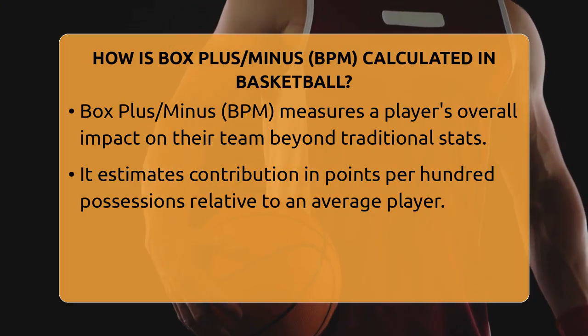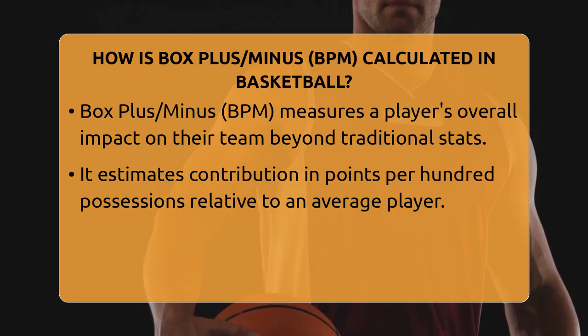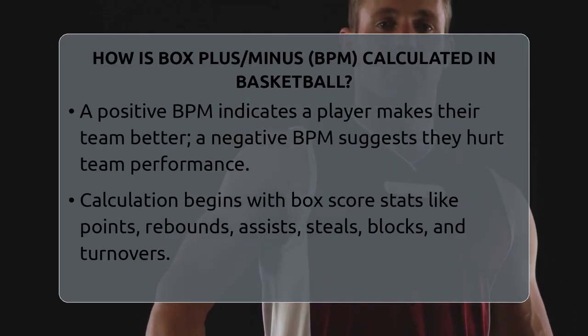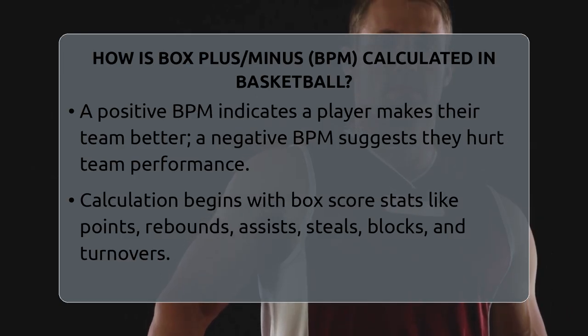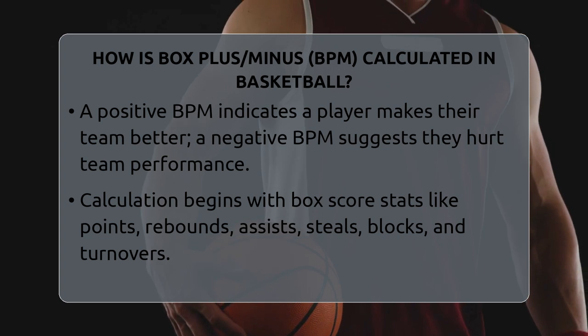The calculation starts with a player's box score stats, things like points, rebounds, assists, steals, blocks, and turnovers. These are turned into a single number that shows how much better or worse the team does with that player on the court. But it's not just raw numbers.